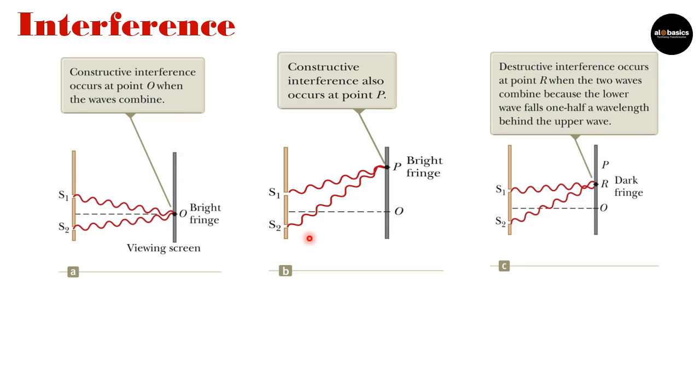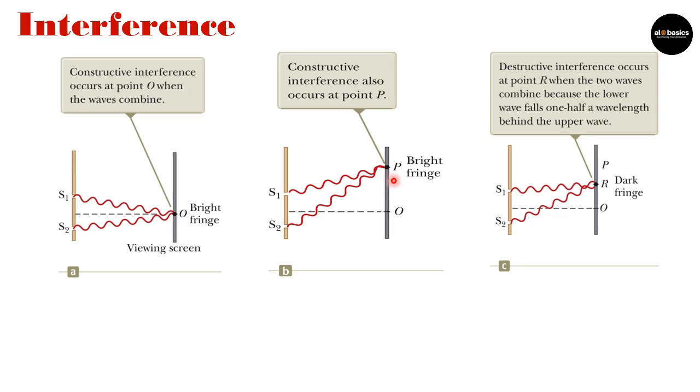Now for the second point, I'm not going for the central position, but another position. At this point also I can see that both waves are coming to this point in the same phase of vibration.